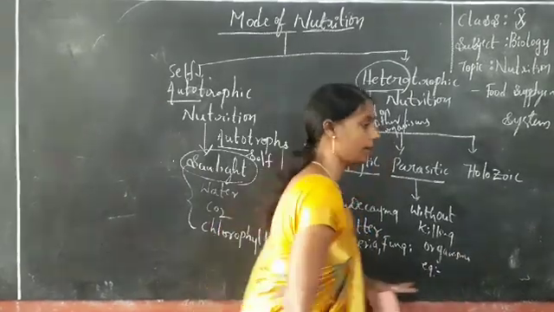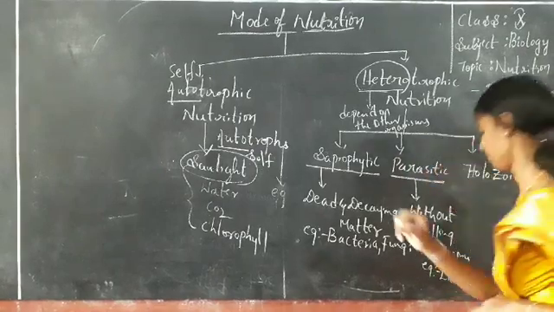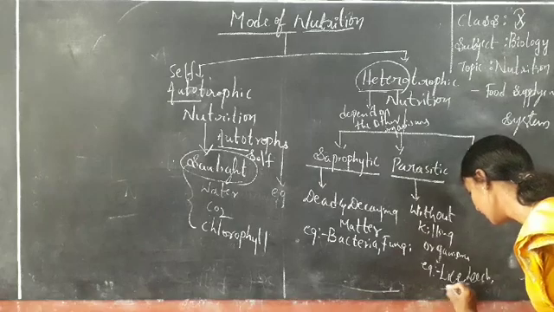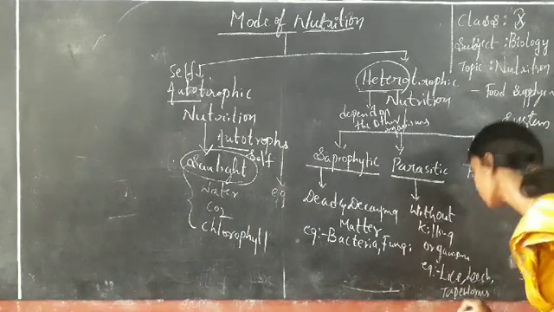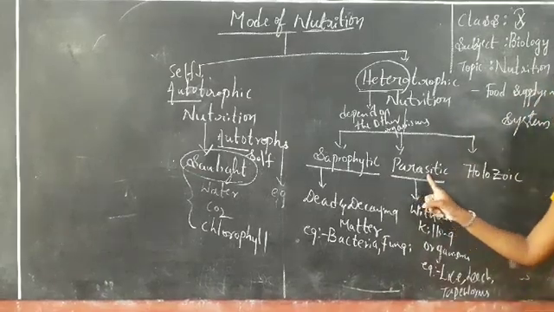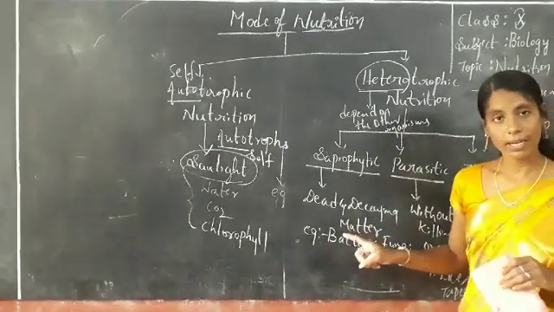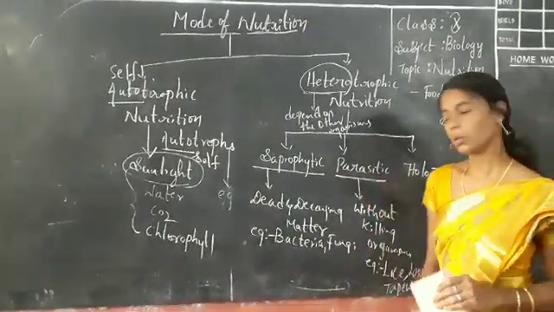This one you also already know: lice, as well as leech and some tapeworms. These are the best examples for parasitic nutrition. They derive food materials from other organisms without killing. That is parasitic nutrition.